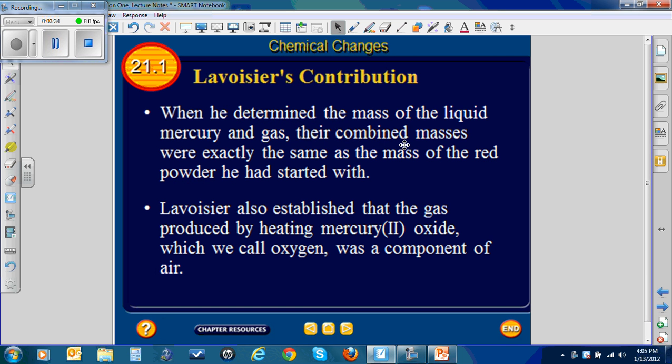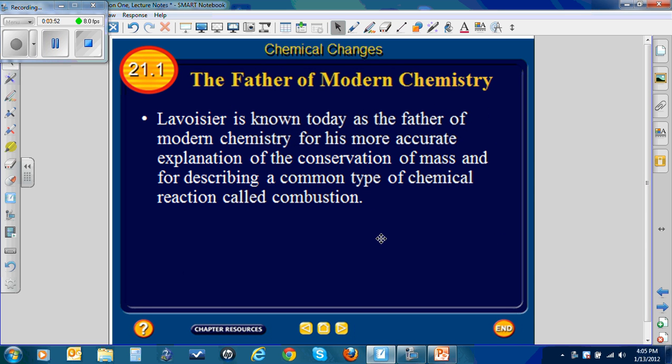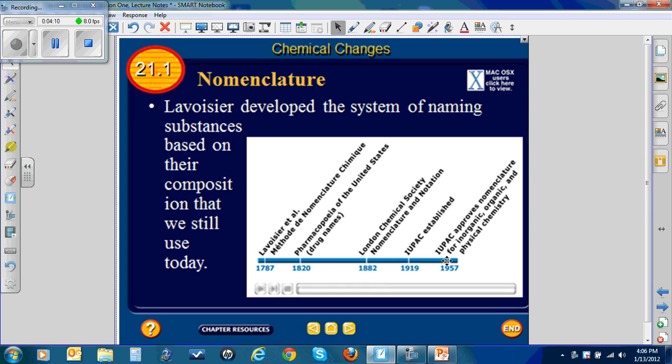He determined the mass of the liquid mercury and the gas inside his contraption. Their combined masses were exactly the same as the mass of the red powder he had started with. He also established that the gas produced by heating the mercury(II) oxide, which he called oxygen, was a component of air. He's known as the father of modern chemistry. Good test question there. Lavoisier is known today as the father of modern chemistry for his more accurate explanation of the law of conservation of mass, and for describing a common type of chemical reaction called combustion. You know combustion as burning. Lavoisier developed a system of naming substances based on their composition that we still use today.